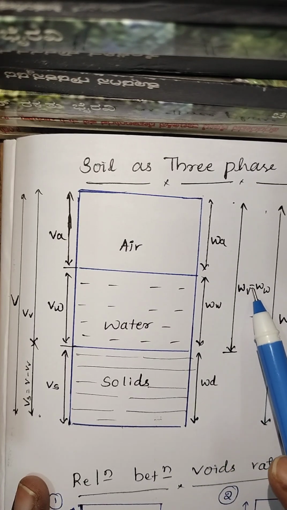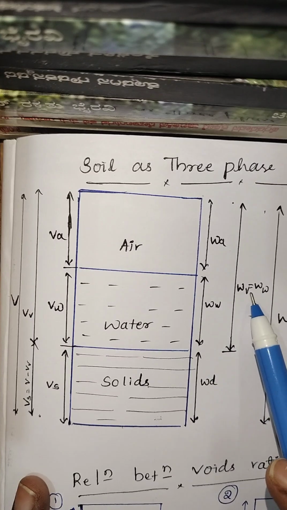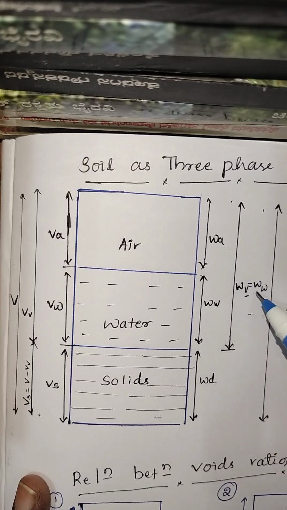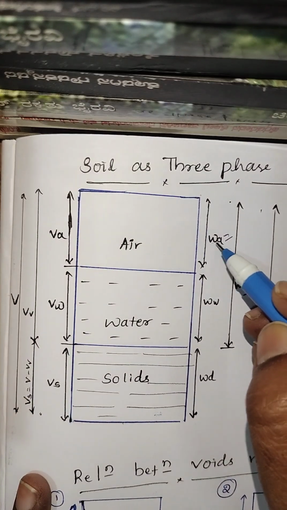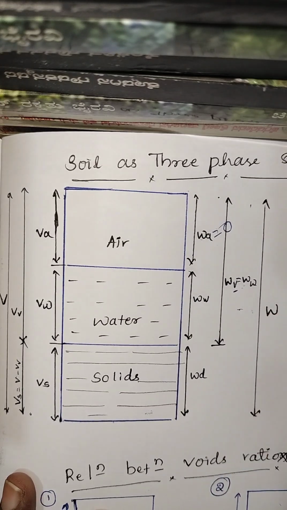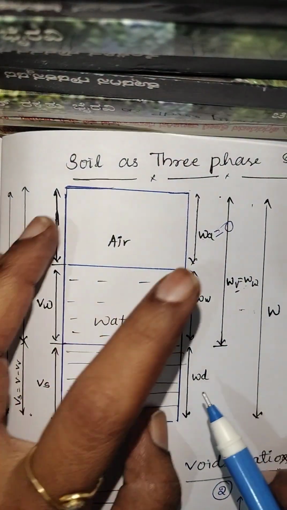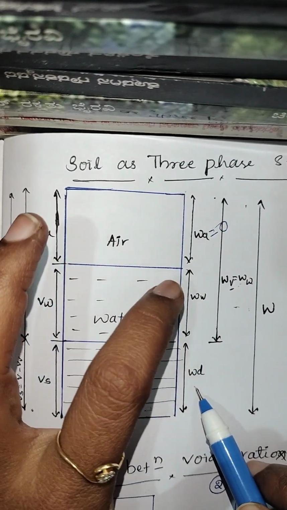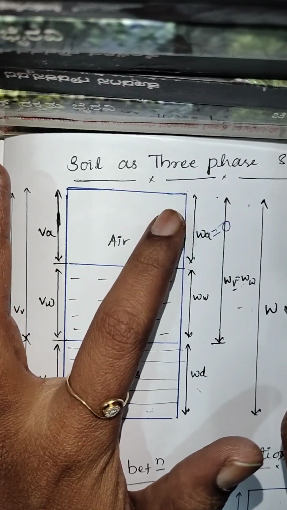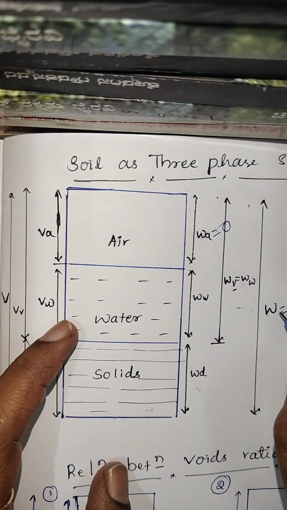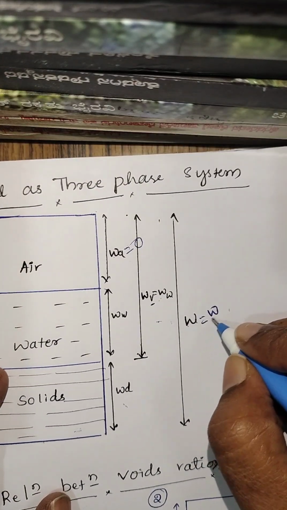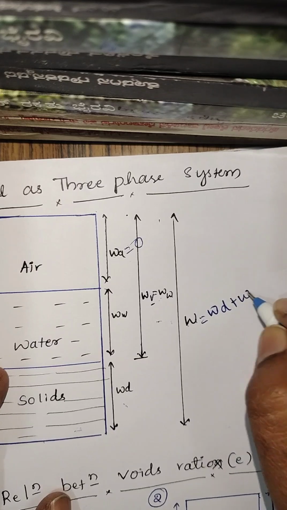And here the volume of the voids, the V means voids. The weight of the voids is nothing but the weight of the water, because we already know that the weight of the air is equal to 0. And the total weight is nothing but the weight of the dry soil and the weight of the water, because the weight of the air is 0.